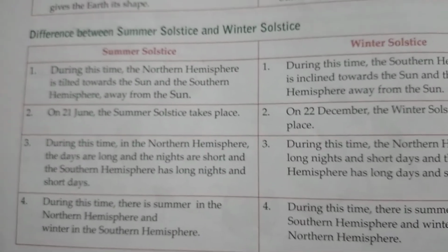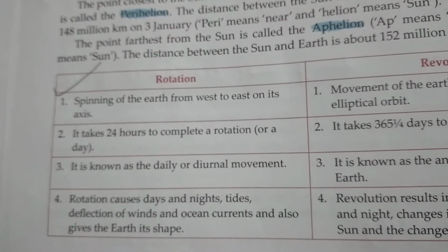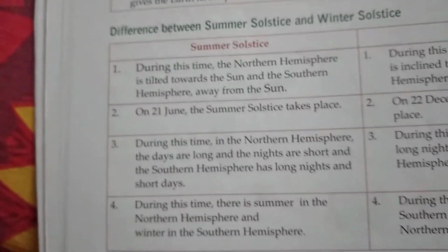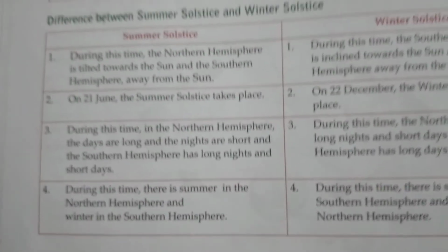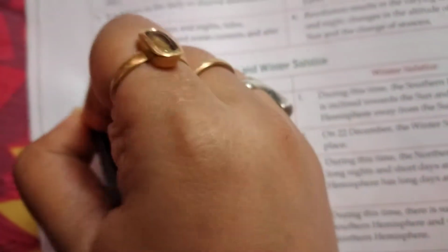Now the next question is, distinguish between summer solstice and winter solstice. Distinguish between summer solstice and winter solstice. Okay, so for this answer there are 4 points, you can learn any 3. For this answer also there are 4 points, you can learn any 3. Okay, more than 3 points are not required.